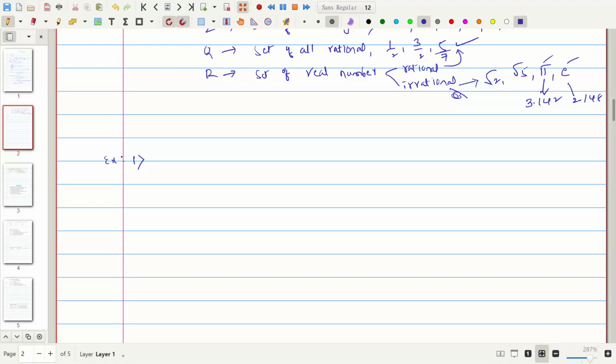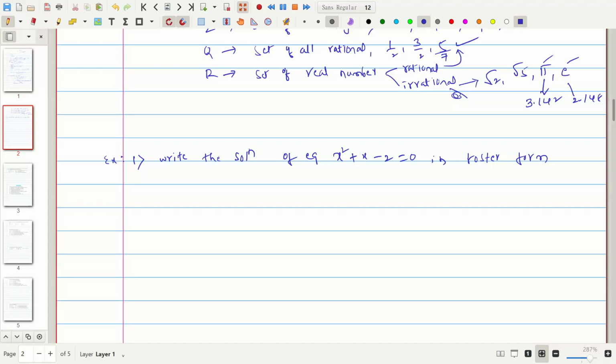In the example, just write the statement: write the solution of the quadratic equation x square plus x minus 2 is equal to 0 in roster form. When you are solving this equation, we'll get the x values, and those we have to write in roster form.